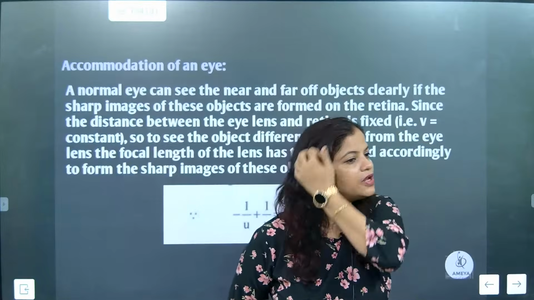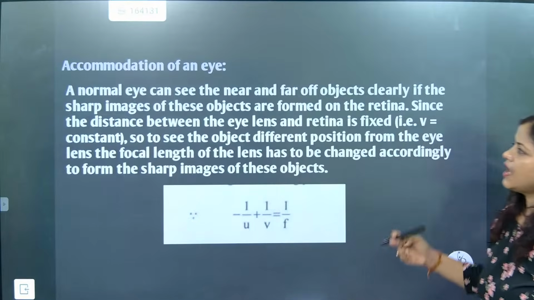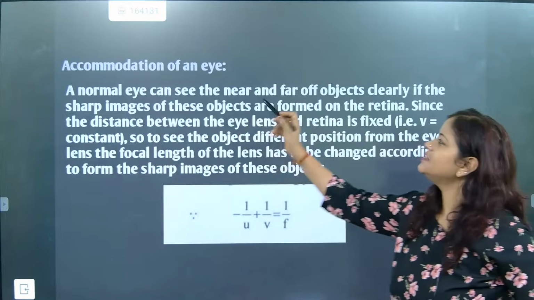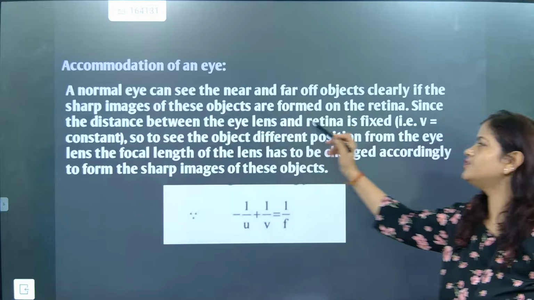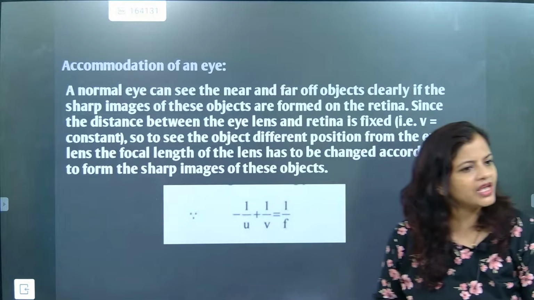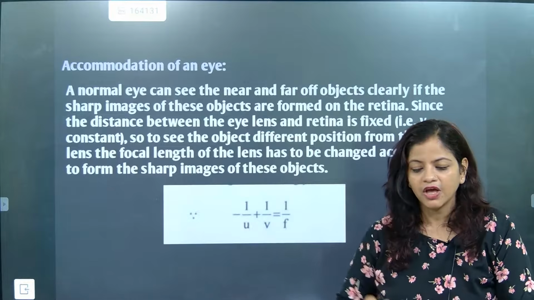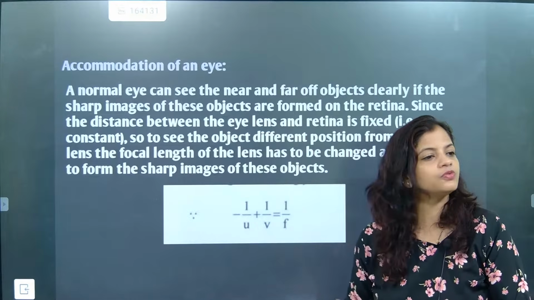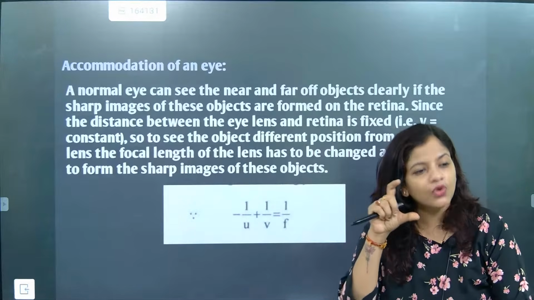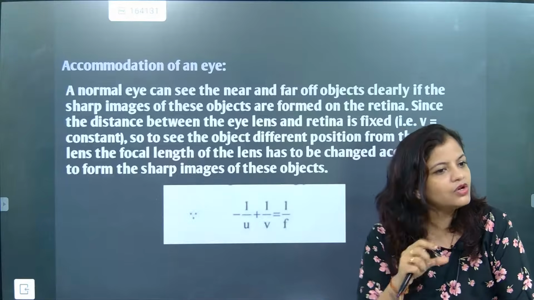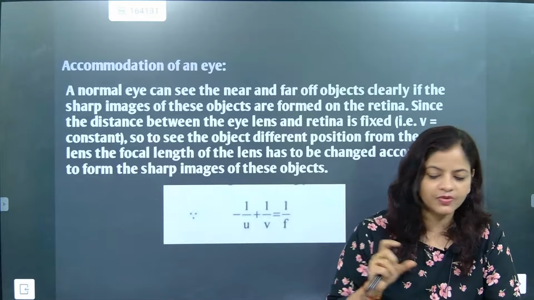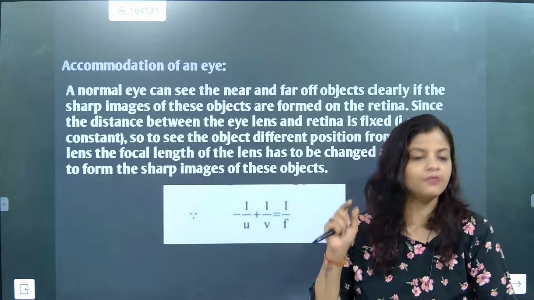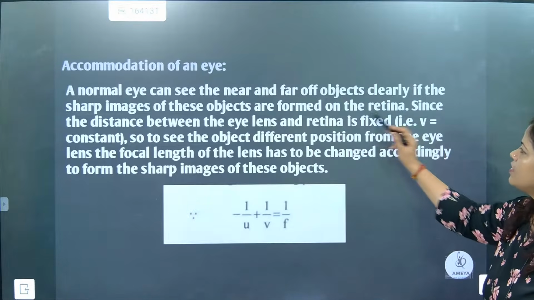Okay, now beta look here. A normal eye can see near and far objects clearly if sharp images of these objects are formed. What we have to make is a sharp image. You might have seen in a camera also, beta, that they do focus. Where they focus, you will be able to have a sharp image. Now, on the retina.